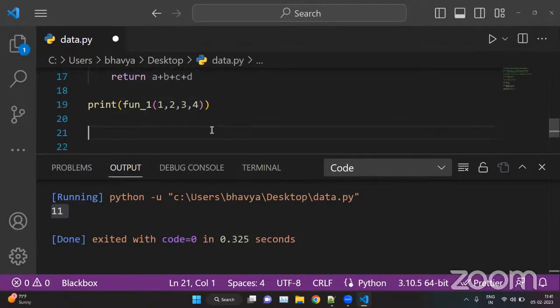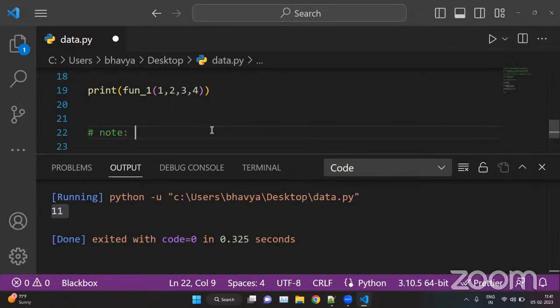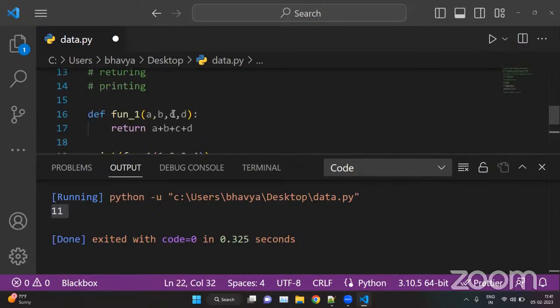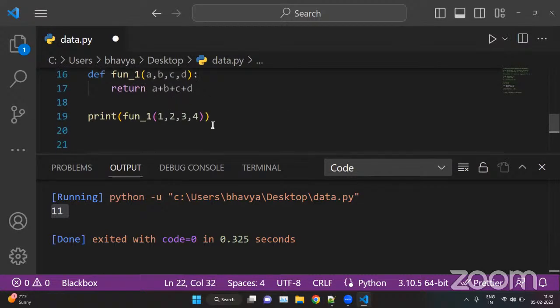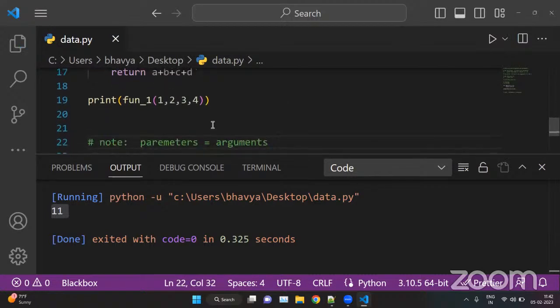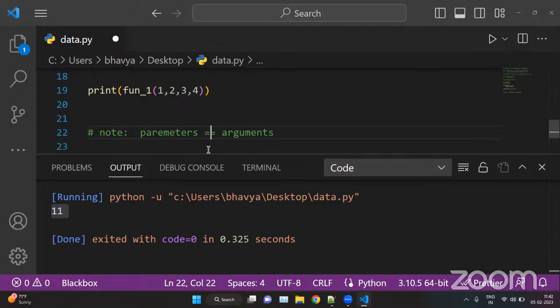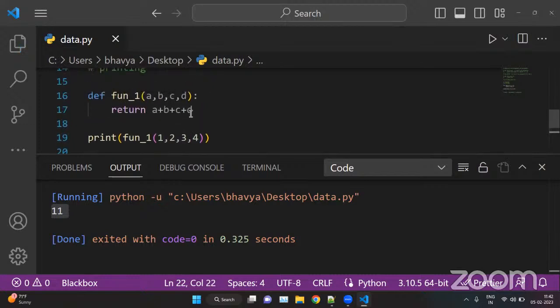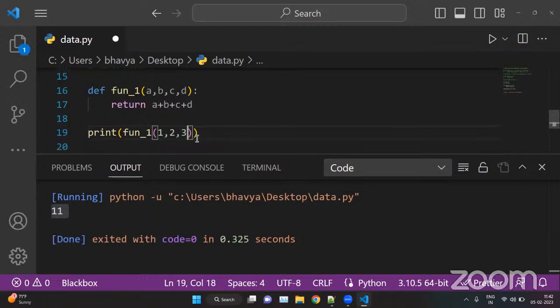Okay, and make sure here, so here's a note: parameters equal arguments. Like here we are giving four parameters, so we have to put four arguments here. So parameters will equal the arguments. And suppose there are four parameters, and here we have given only three arguments. So this will throw an error.